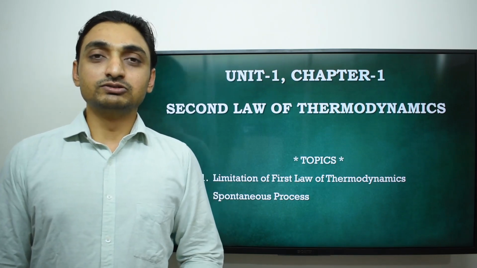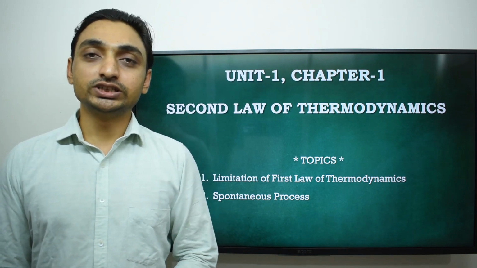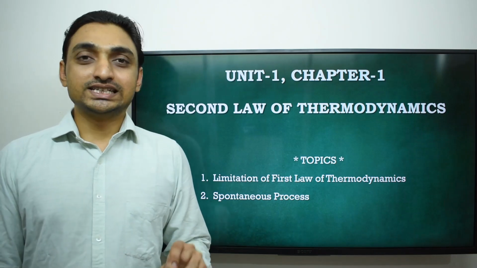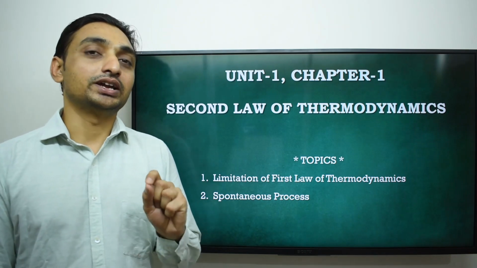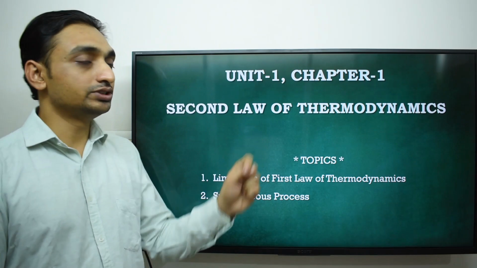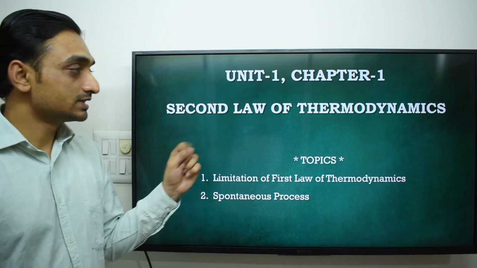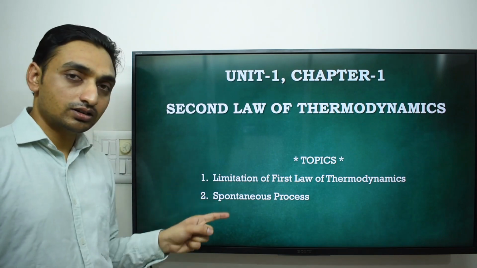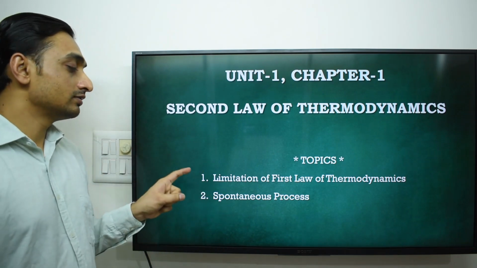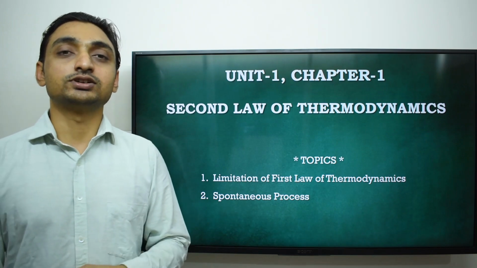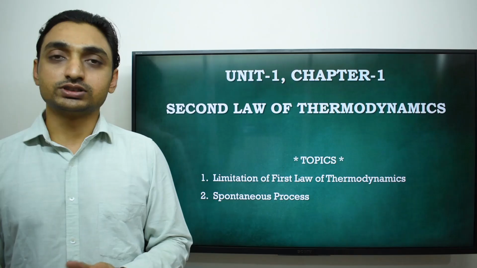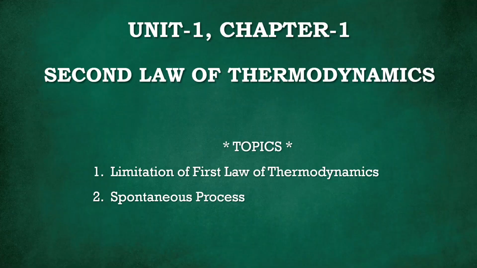In this video, we will start with paper 503, which is physical chemistry and analytical chemistry. This paper contains a total of 5 units, and we will start with unit 1, chapter 1, which is the second law of thermodynamics. In this video we will cover the following topics: first, the limitations of the first law of thermodynamics, and second, spontaneous processes. So we will start with the limitations of the first law of thermodynamics.